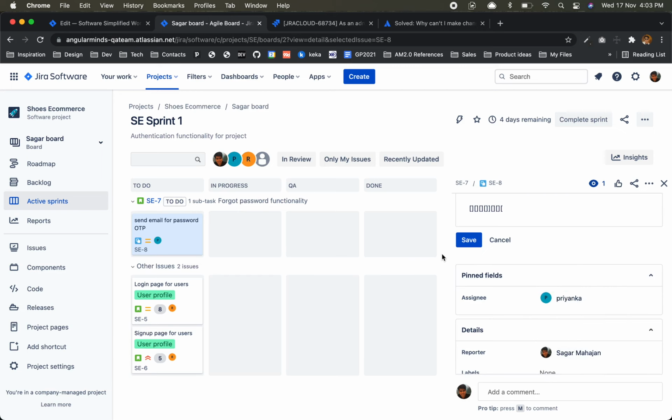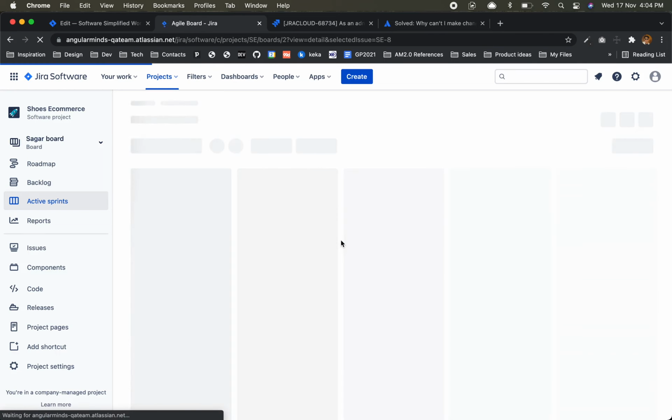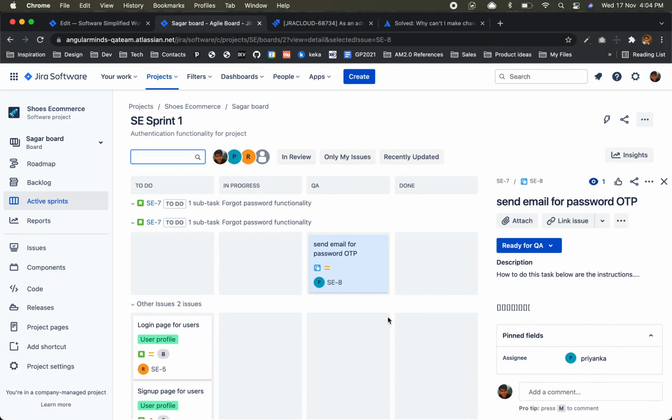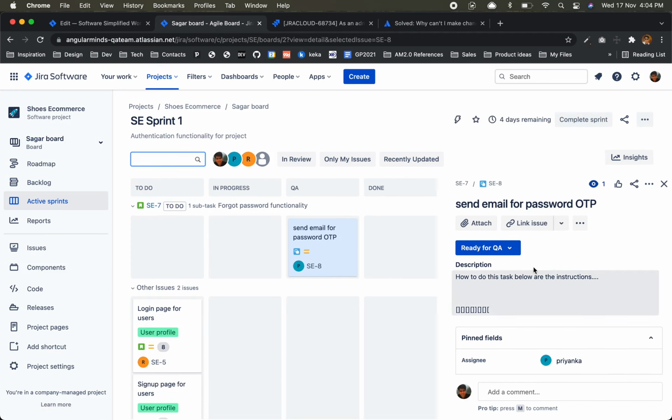Okay, then save. Then Priyanka can log in, and she will come here itself. She will do in progress. Basically, we don't have that strict transition, that's why it's showing many of the things in progress. After that, she will do ready for QA, correct? Now it is ready for QA. At least we'll refresh the page. Okay, it's here. Now it is in ready for QA.